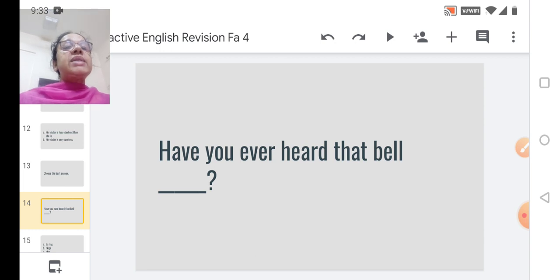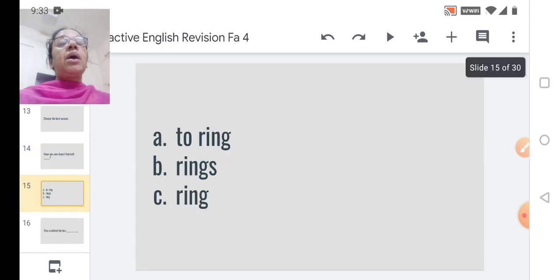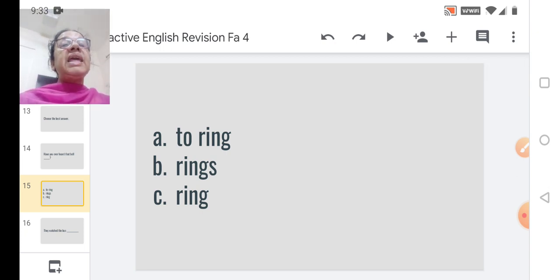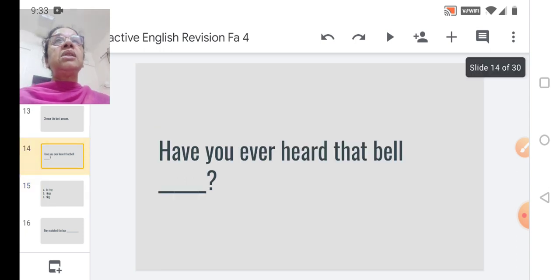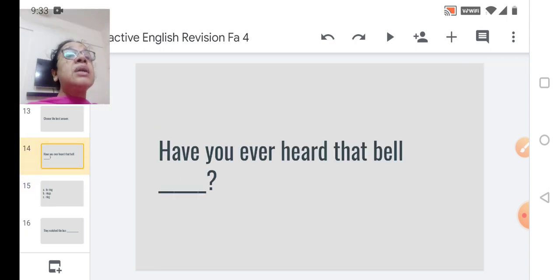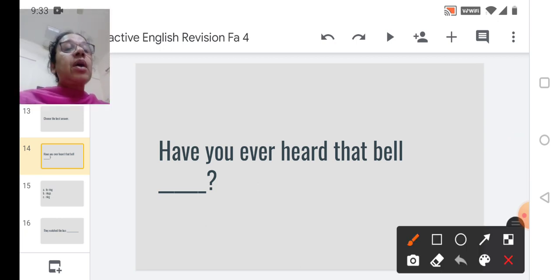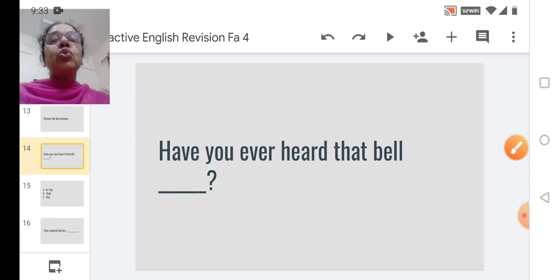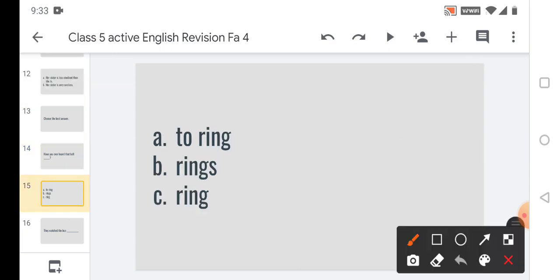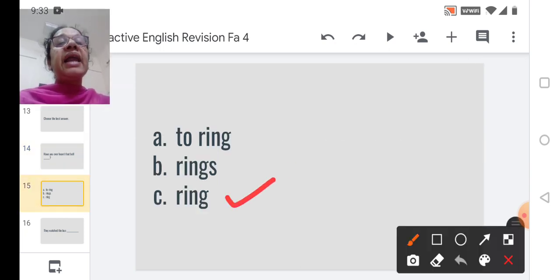Here we have this question. Have you ever heard that bell ___? Let us check the options. A. To ring. B. Rings. C. Ring. Again, just look at the question. Have you ever heard that bell? Which should be the correct option? The correct option has to be, have you ever heard that bell ring? That is option C, ring.